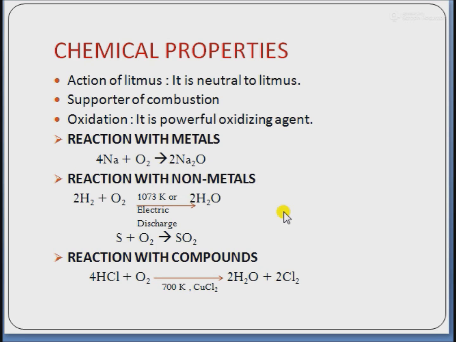Next is oxidation. It is a powerful oxidizing agent and hence can oxidize metals, nonmetals, and other compounds to their respective oxides. For example, reaction with metals. Sodium reacts with oxygen to form sodium oxide, and when it reacts with oxygen at 575 Kelvin, it forms sodium peroxide with formula Na2O2. Similarly, magnesium burns in dioxygen to form magnesium oxide.